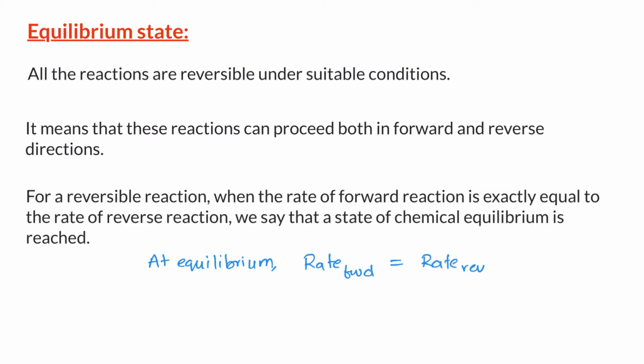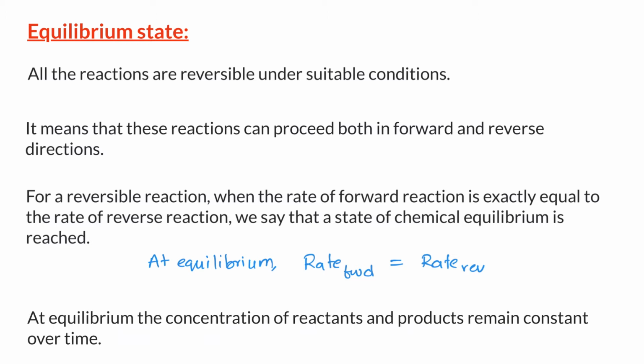For a reversible reaction, when the rate of forward reaction is exactly equal to the rate of reverse reaction, we say that a state of chemical equilibrium is reached. At equilibrium, the concentration of reactants and products remain constant over time.